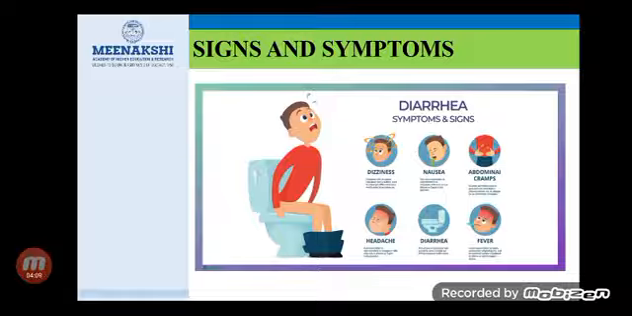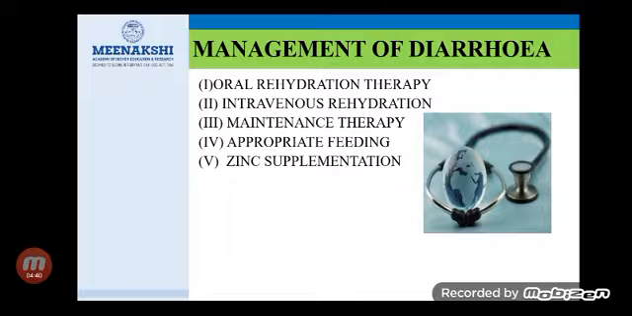Next one is the diagnostic evaluation of diarrhea. It consists of history collection, physical examination, blood test, and stool examination. We collect history from the person in order to identify the reason for diarrhea, and then we do stool examination in order to identify the causative organism, whether diarrhea is caused by virus or bacteria or any sort of parasites.